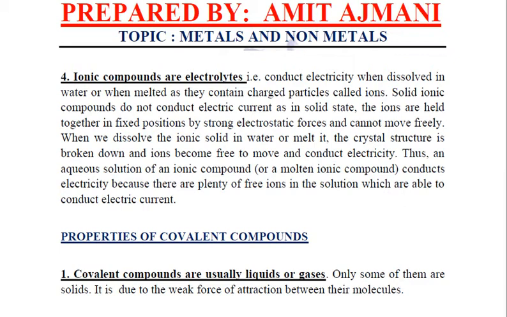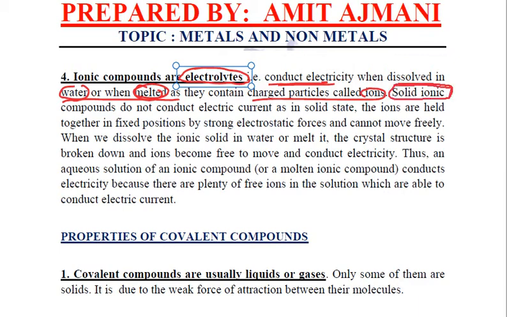Next property is all the ionic compounds are electrolytes, meaning that they are good conductors of electricity in their molten or aqueous form. Why? Because they contain charged particles called ions. Now, one important thing that we need to remember is that they will conduct electricity in their aqueous or molten form.